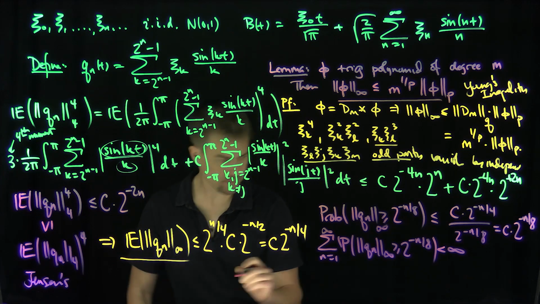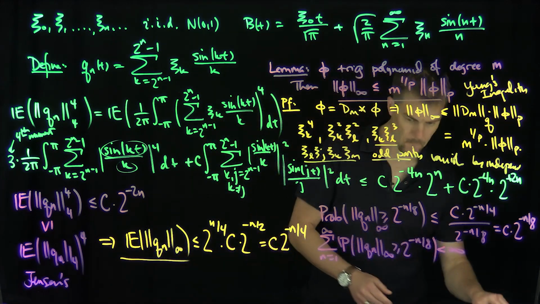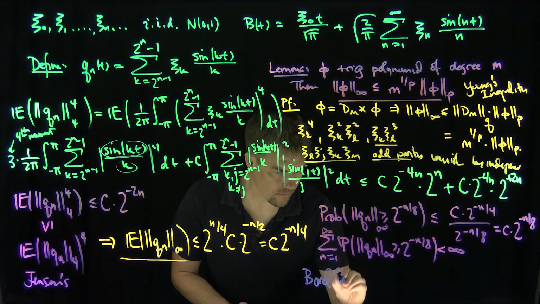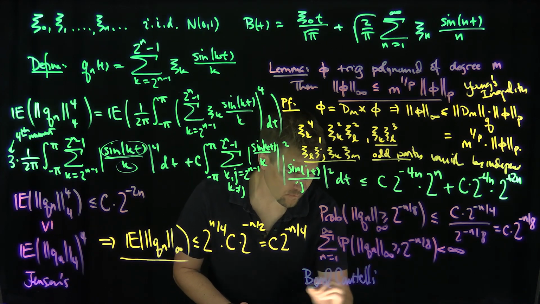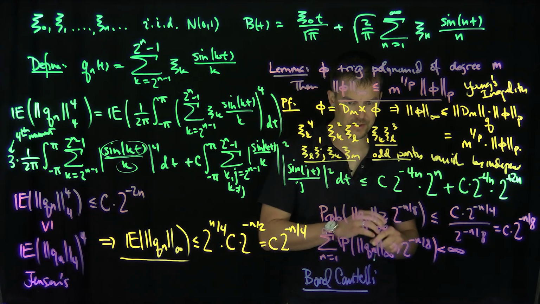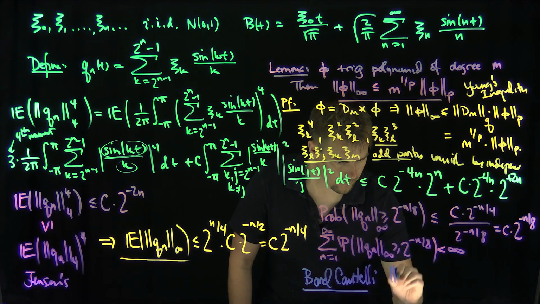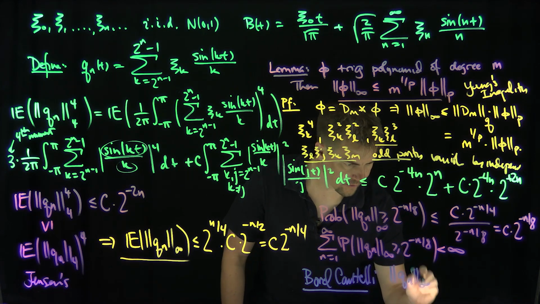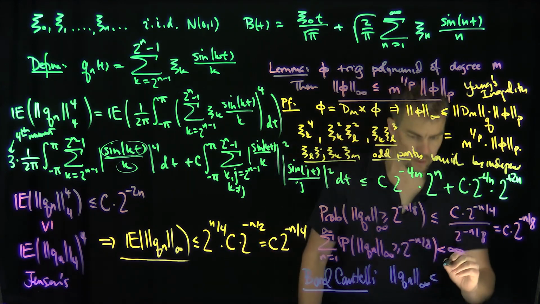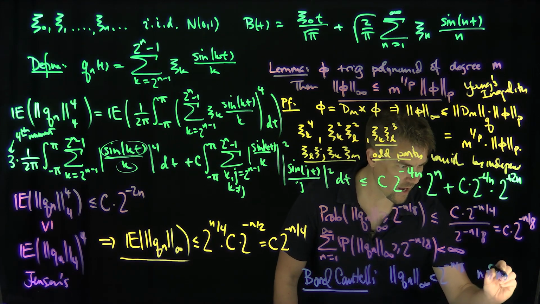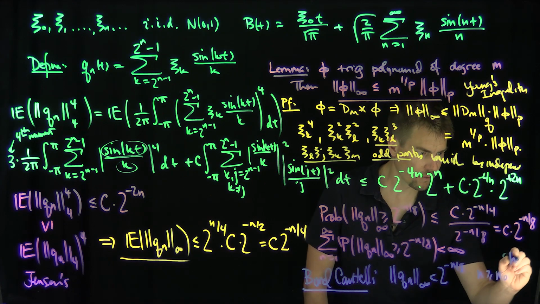So by Borel-Cantelli, this says that the L infinity norm of Qn is less than 2 to the negative n over 8 for n bigger than or equal to n naught has probability 1.